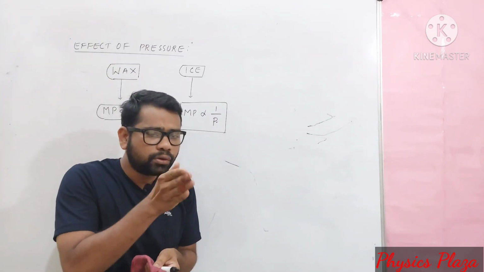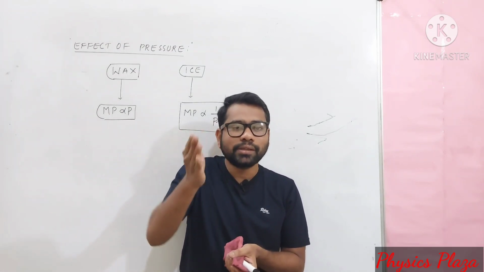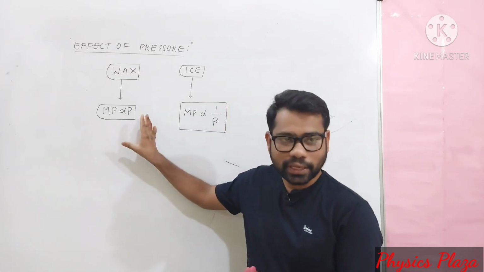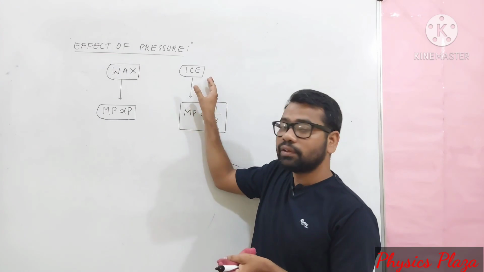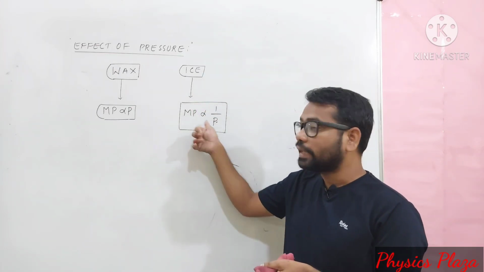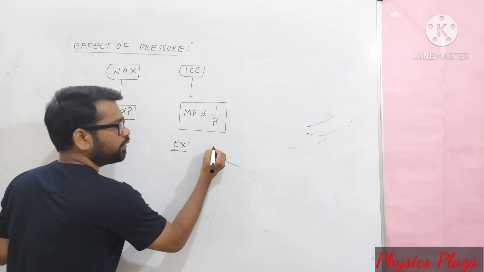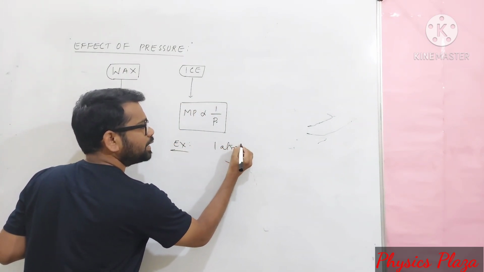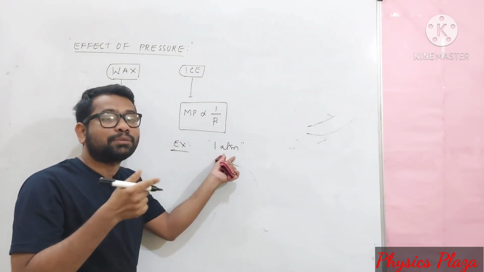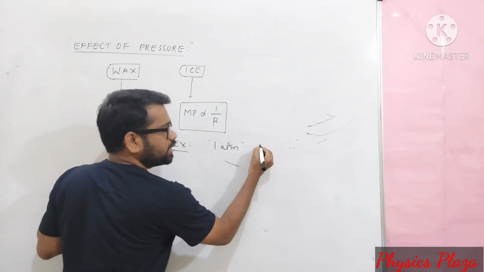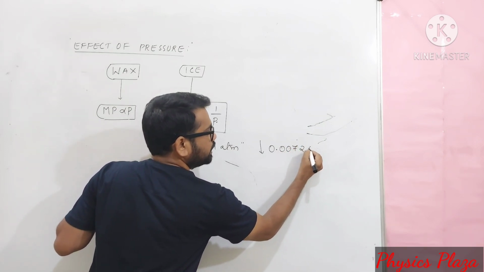Children, here you have to understand one very important thing. Whether on melting volume increases or decreases. On melting, if volume is increasing, then the melting point also increases with the pressure. On melting, if volume is decreasing, then the melting point decreases with the pressure. For example, dear children, for every 1 atm rise in atmospheric pressure, the melting point of ice decreases by 0.0072 degrees Celsius.